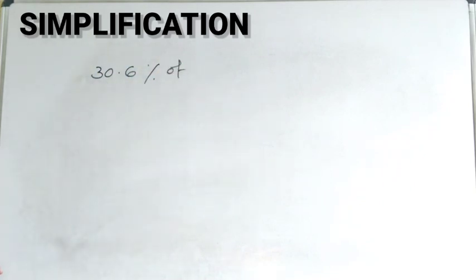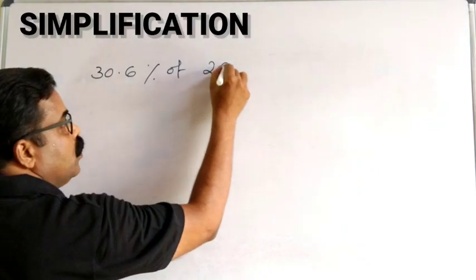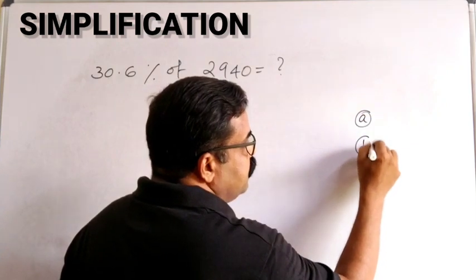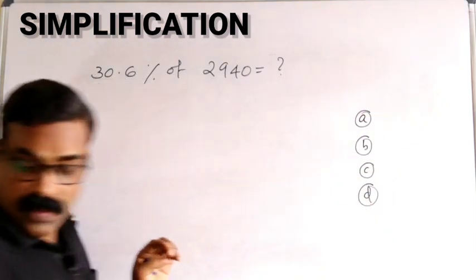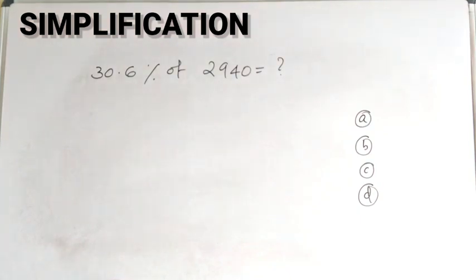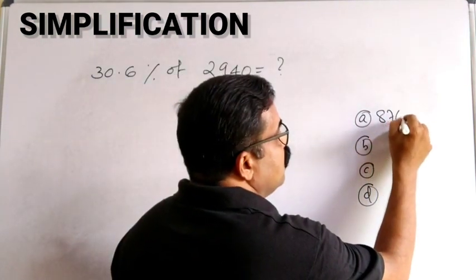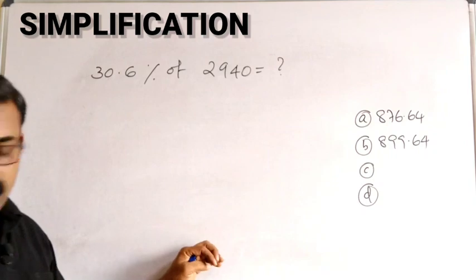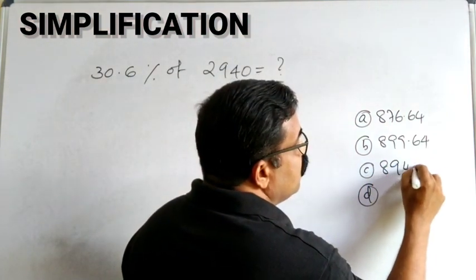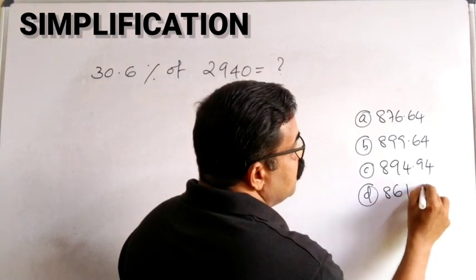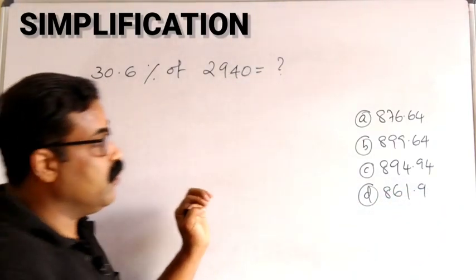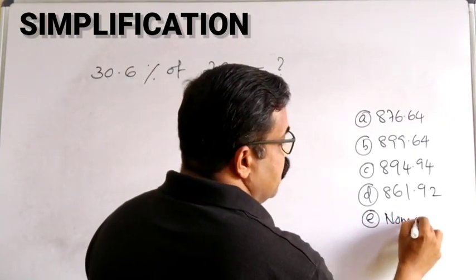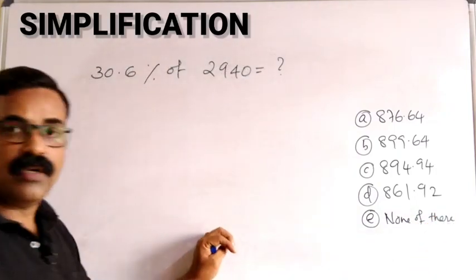30.6% of 2940 is equal to what? 5 options are also given, and the last option is none of these.